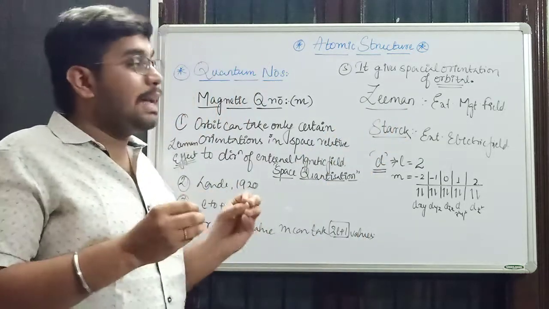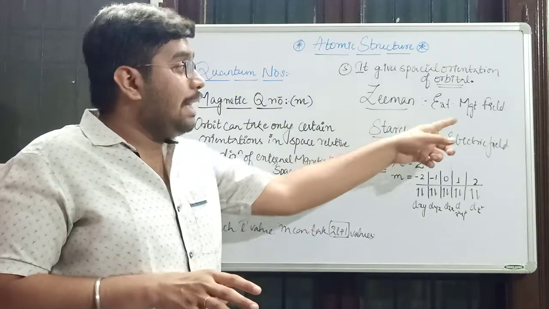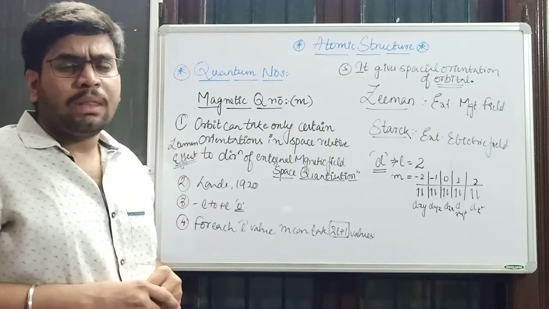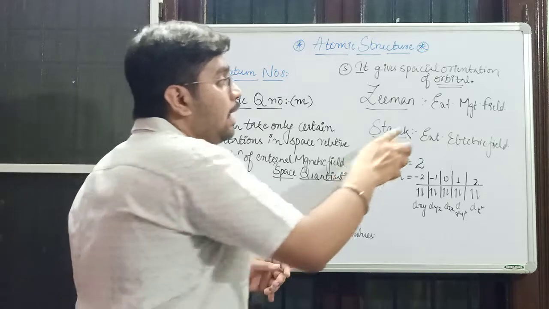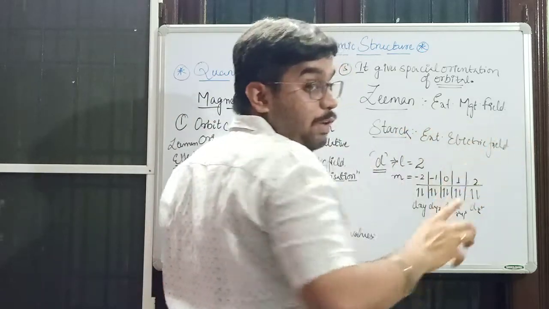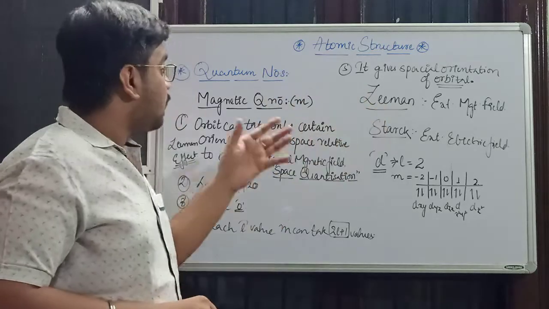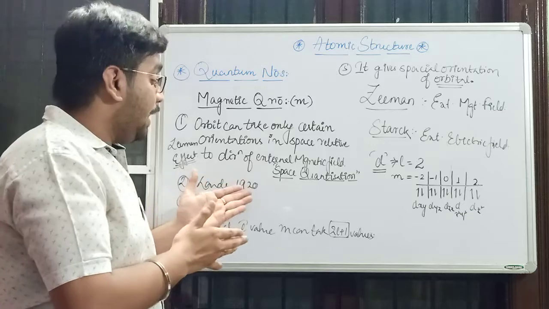Zeeman observed that the splitting up of spectral lines in an external magnetic field is called Zeeman's effect. To explain this, a quantum number was given by Landé in 1920.